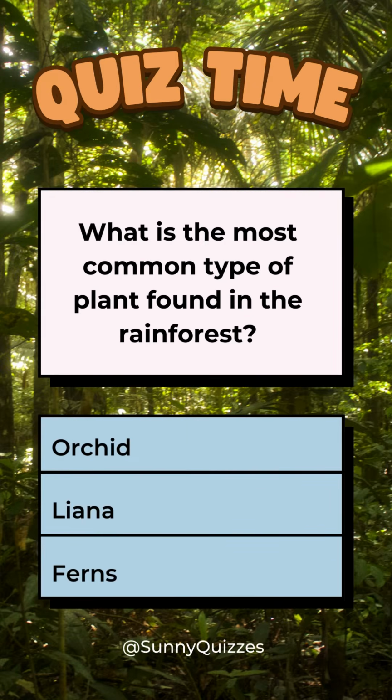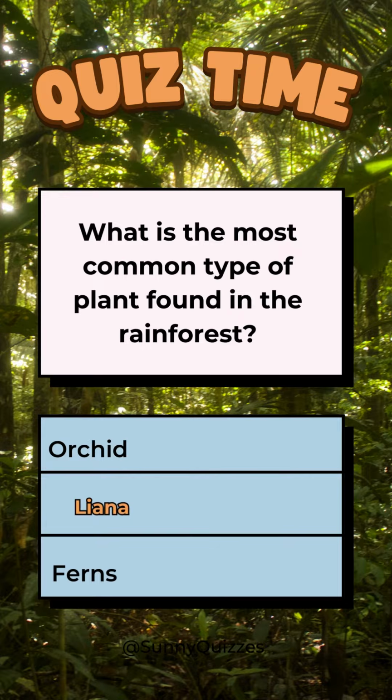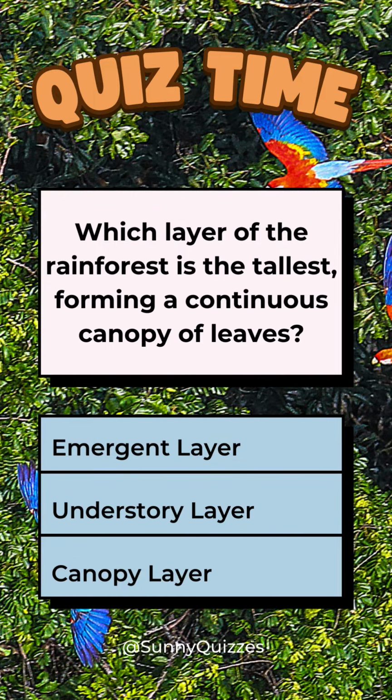What is the most common type of plant found in the rainforest? Orchid, liana, or ferns? Liana. Which layer of the rainforest is the tallest, forming a continuous canopy of leaves? Emergent layer, understory layer, or canopy layer?